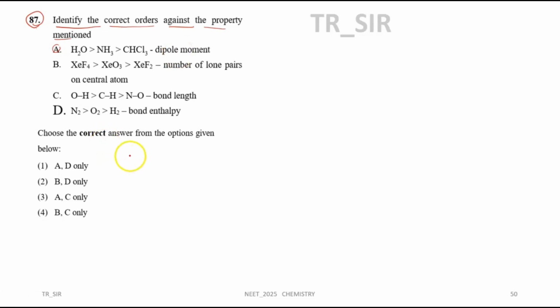Right. Now the key concept involved in this case is chemical bonding. So dipole moment is involved, geometry and VSEPR will be involved, and bond order will also be involved in this case. So the question is based on a combination of these topics.